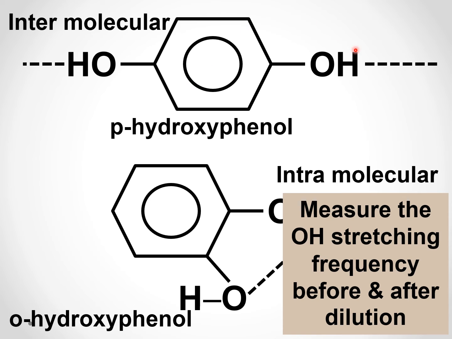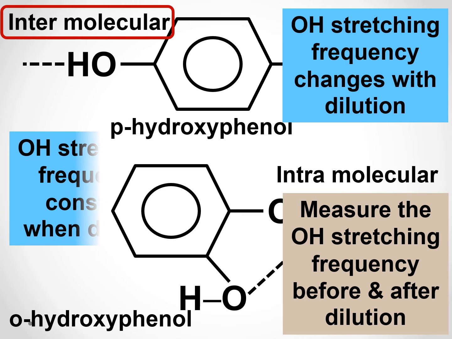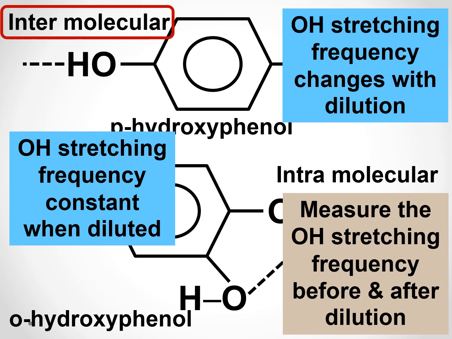So first you measure the OH stretching frequency, then you dilute the sample and again measure it. If it is intermolecular hydrogen bonding, the OH stretching will be different after dilution. OH stretching frequency changes with dilution. If it is intramolecular, the OH stretching frequency will be constant even when it is diluted.